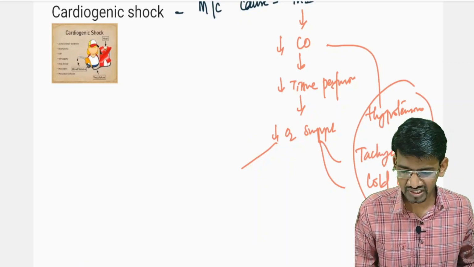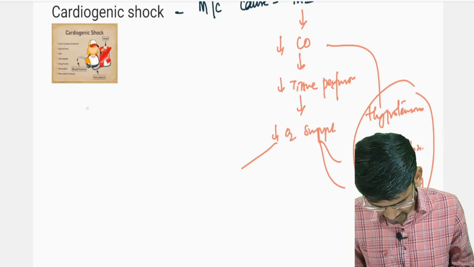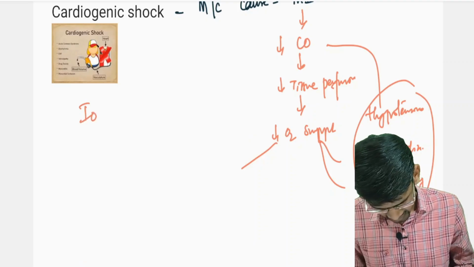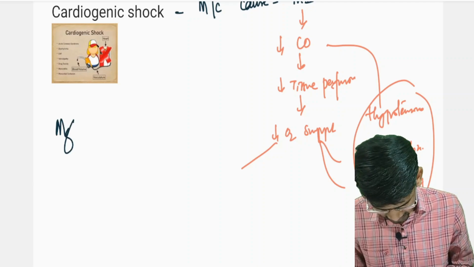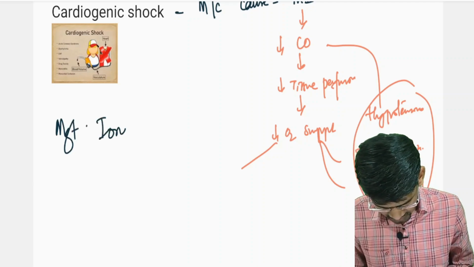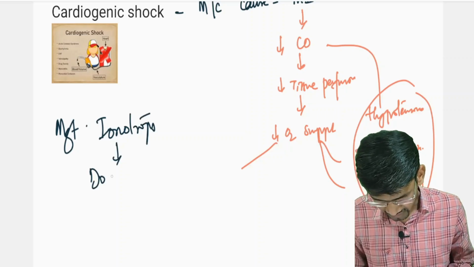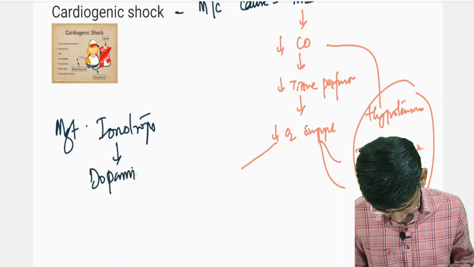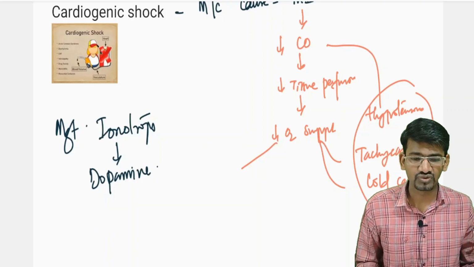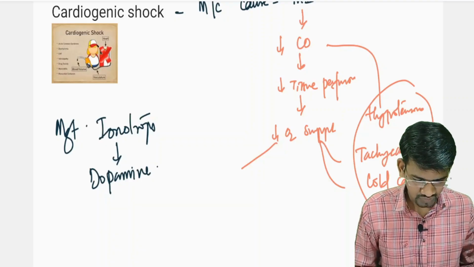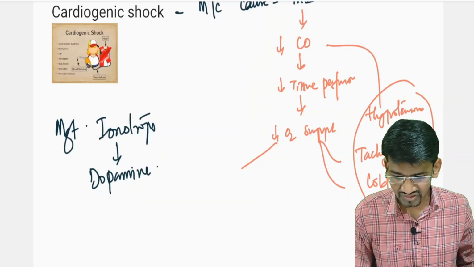See here, cardiogenic shock will be managed with inotropes. Commonly used is dopamine. So dopamine is being used. This will help to improve the cardiac output and improves the BP as well. So this is cardiogenic shock.